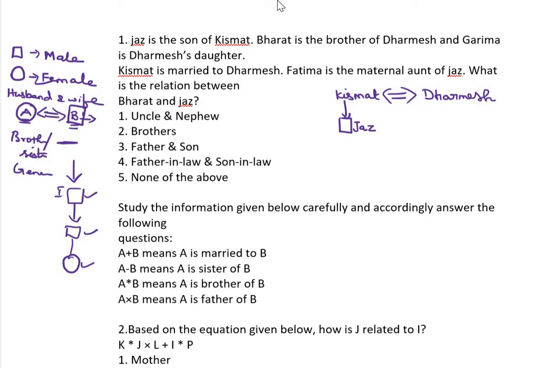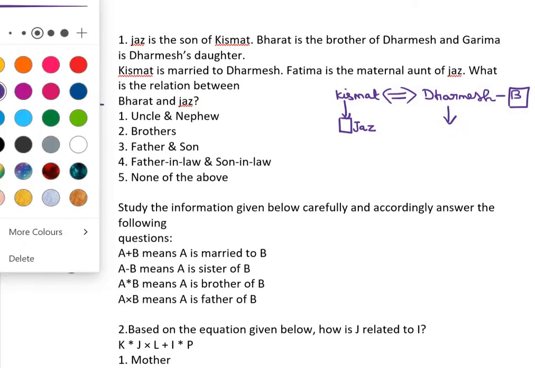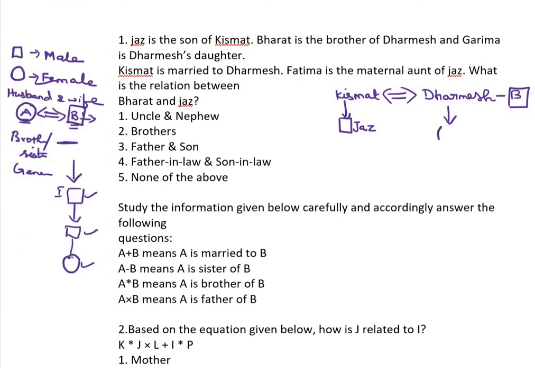Bharat is a brother of Dharmesh. Garima is a daughter, so we can't use a square; we use a circle. And then the married couple.